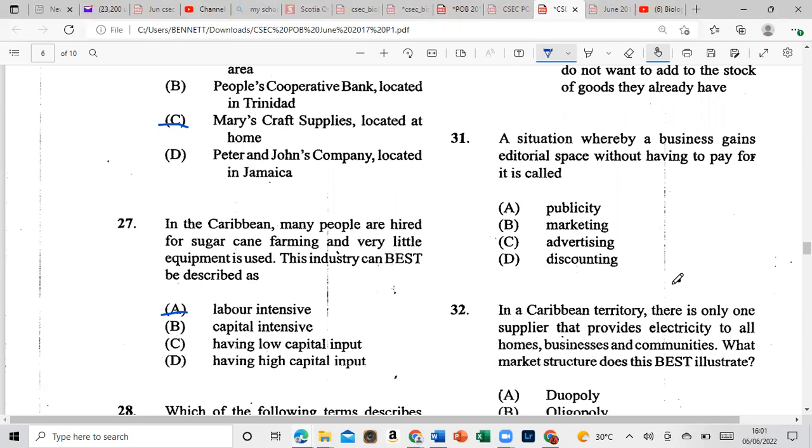A situation whereby a business gains editorial space without having to pay for it is called publicity, marketing, advertising, or discounting. And 31 would be A, publicity.